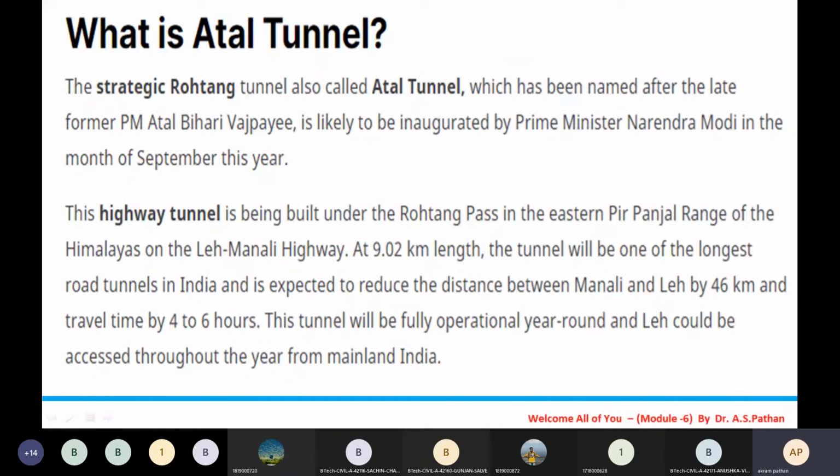This tunnel will be fully operational year round, and Leh could be accessed throughout the year from mainland India.